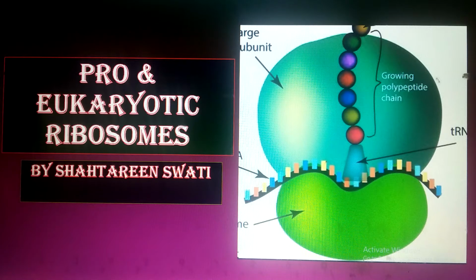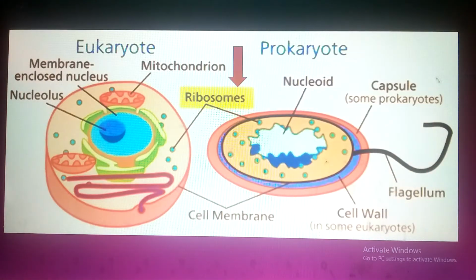And today I'm going to discuss the prokaryotic and eukaryotic ribosome. I have discussed in detail in the first part of this lecture the structure, discovery, chemical composition, functions, and more related to the ribosome. So today I am just going to share about the prokaryotic and eukaryotic ribosome, because most of the students are not familiar with their differences. They just know that one is 70S and the other is 80S, but today I am going to share each and everything related to the prokaryotic and eukaryotic ribosome.